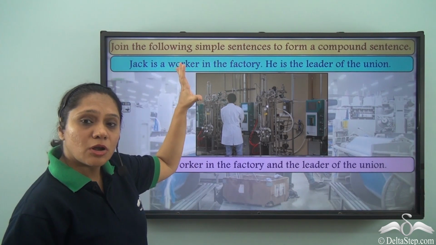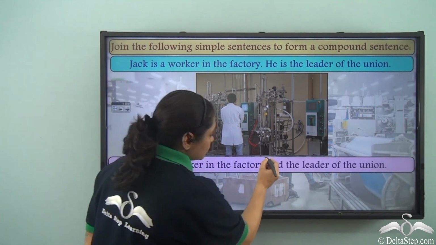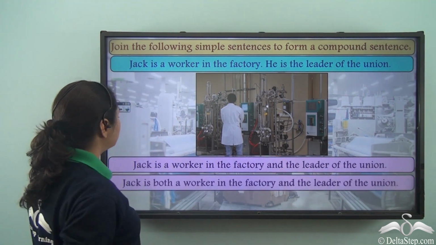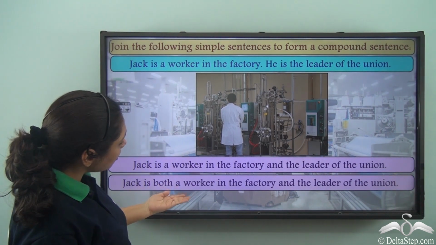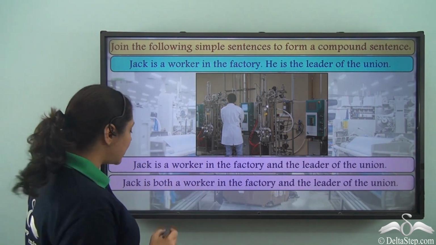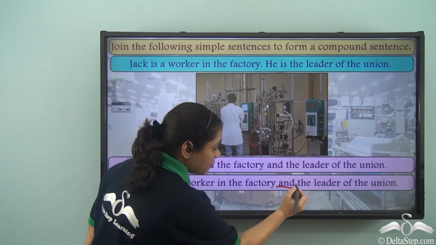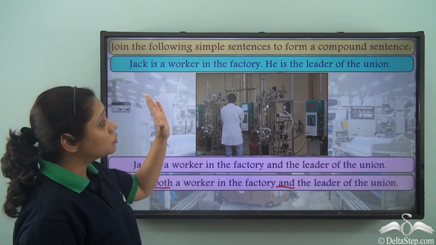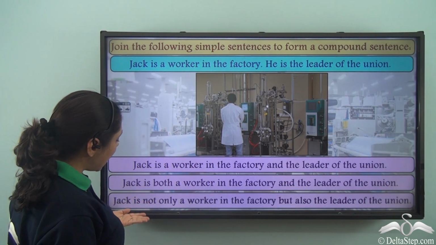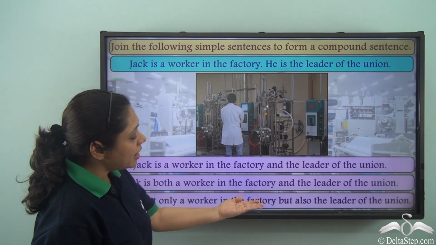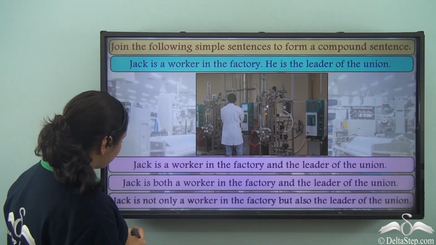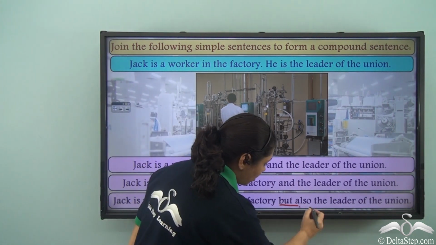Now, both these independent clauses give a related idea. So, we have joined them with the coordinating conjunction, and you can also write the compound sentence as, Jack is both a worker in the factory and the leader of the union. What have we done here? In this case, we have used the conjunction both and. This is a correlative conjunction to join both the independent clauses. We can also join it as, Jack is not only a worker in the factory but also the leader of the union. In this case, we have used another correlative conjunction, not only but also.